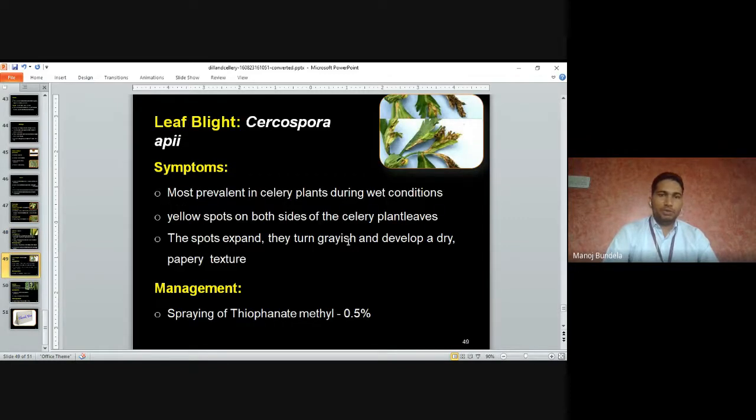Leaf blight, Cercospora apii, is most prevalent in celery plants during wet conditions. Yellow spots develop on both sides of the celery leaves. The spots expand, turn grayish and develop a dry paper texture. Management: we spray thiophanate methyl 0.5% to control the leaf blight.